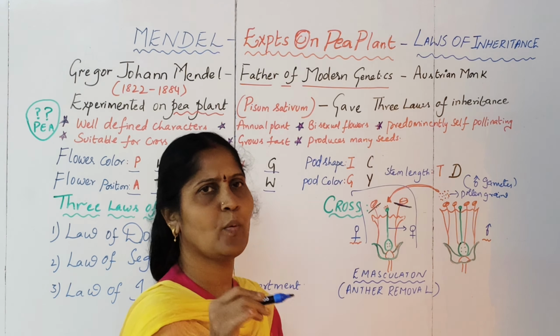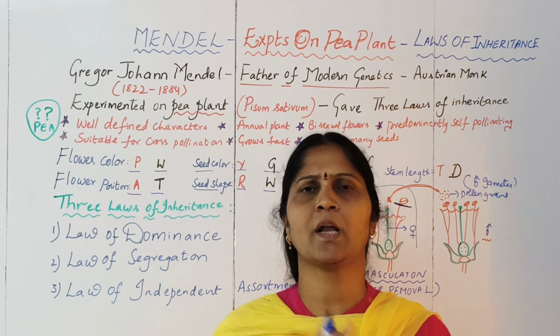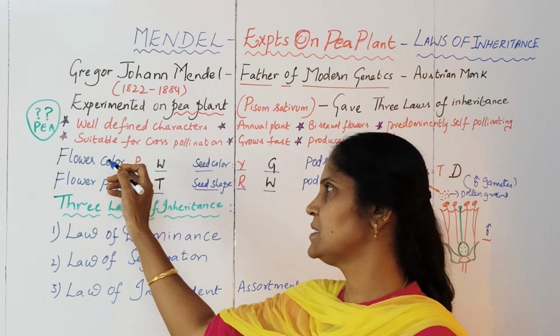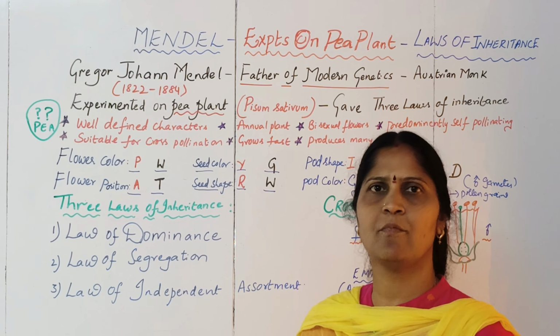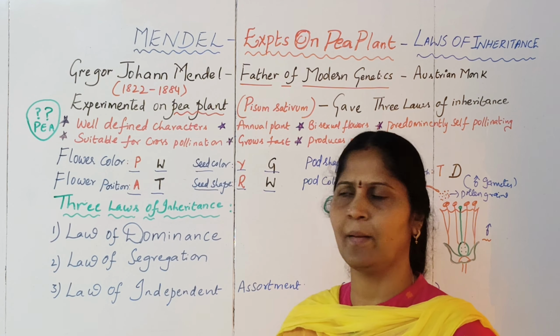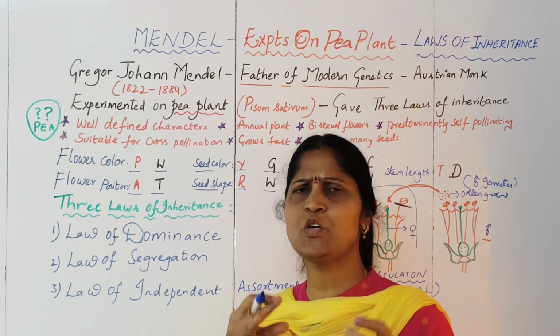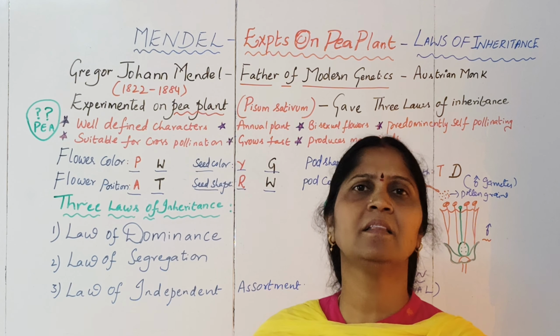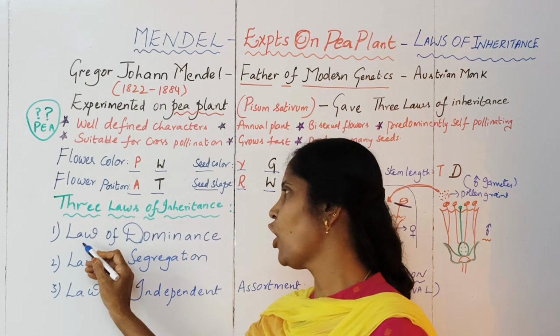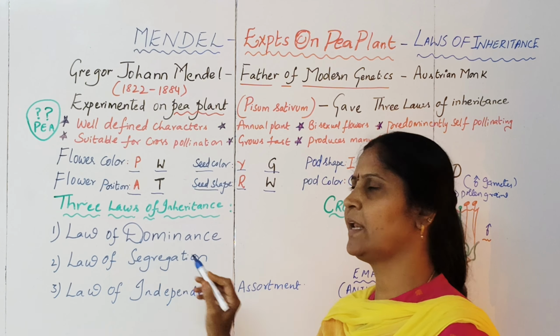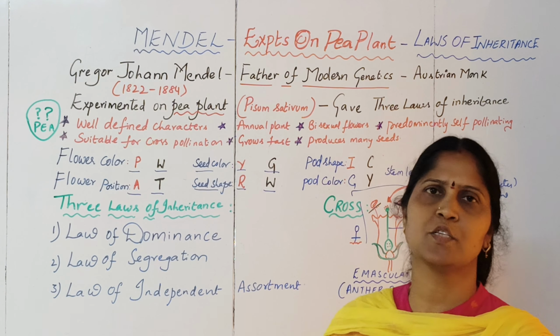Why we have to understand the dominant characters is, in future whenever I make a cross, you should be in a position to remember what are the dominant characters and what are the recessive characters. So you have to memorize this, which is very, very important. He studied 7 characters and found the dominant and recessive factors among them. Then based on all these studies, Mendel gave 3 laws of inheritance: law of dominance, law of segregation, and law of independent assortment.